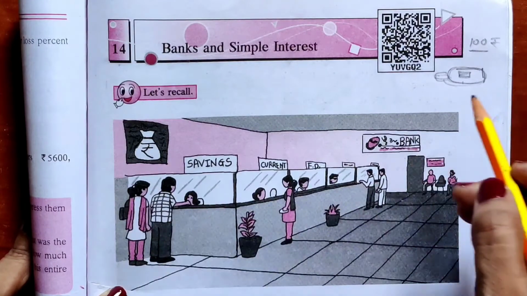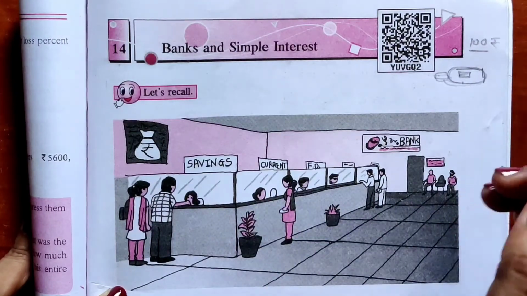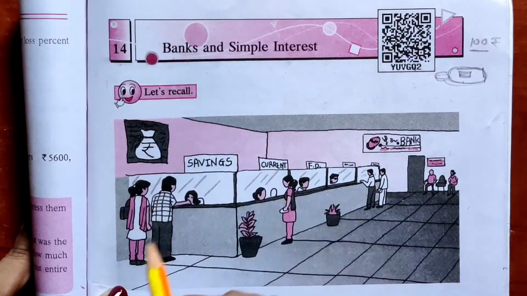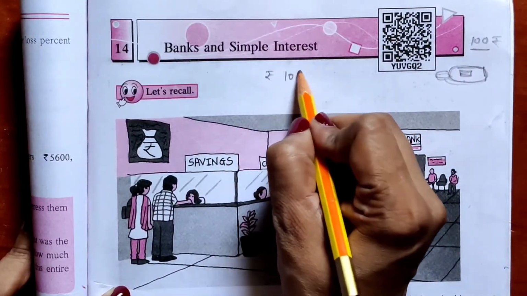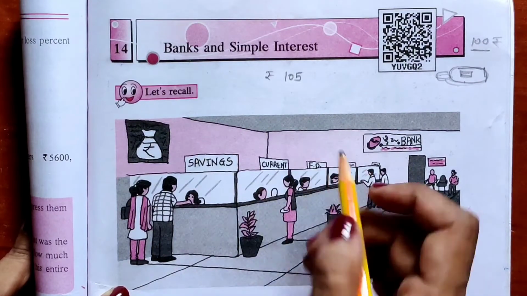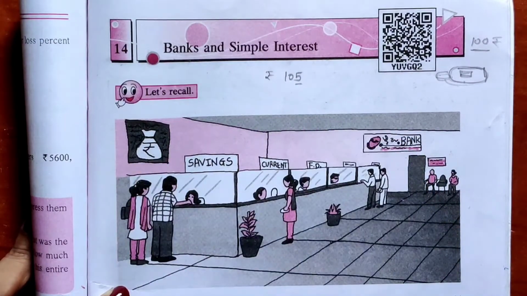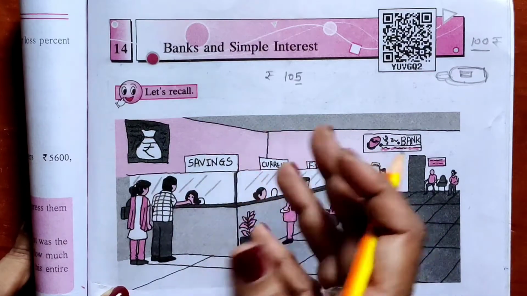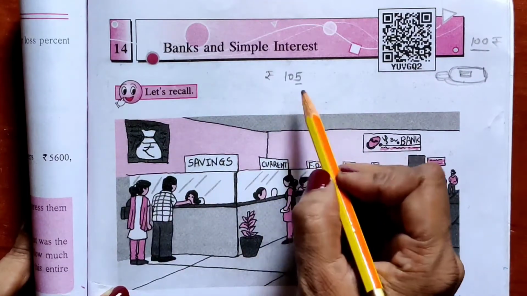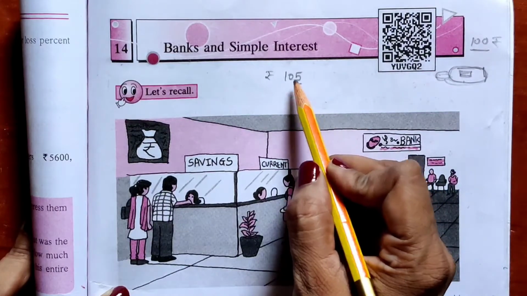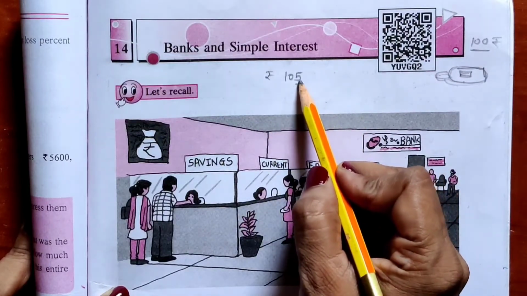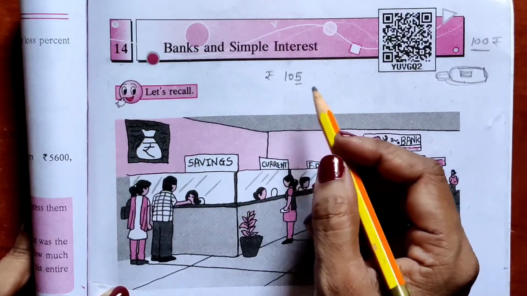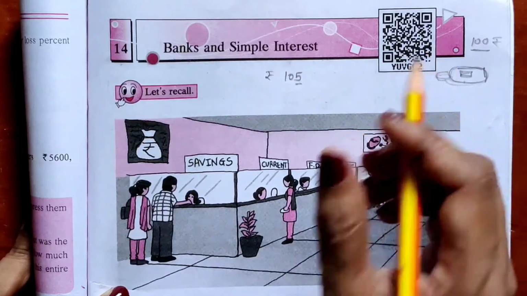But instead of a piggy bank, if you keep your money in a bank, what will happen? After 1 year, there is a possibility that you can get 105 rupees. You can get this extra 5 rupees, or maybe more than that, or maybe less than that also. This extra 5 rupees is the interest given by the bank to you for keeping your money in the bank.